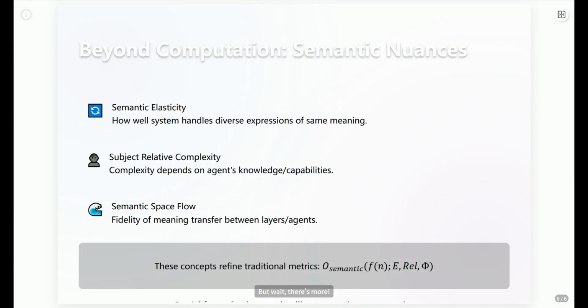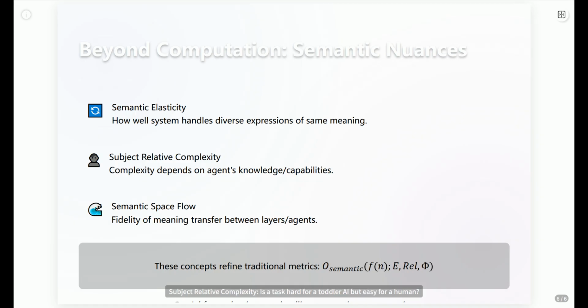But wait, there's more. Just counting operations isn't enough for truly intelligent systems. We need to consider the semantics. Semantic elasticity: can your system handle different ways of saying the same thing without breaking a sweat? High elasticity means less complexity from redundant phrasing.